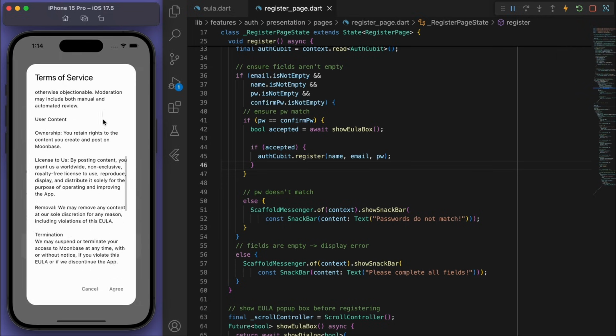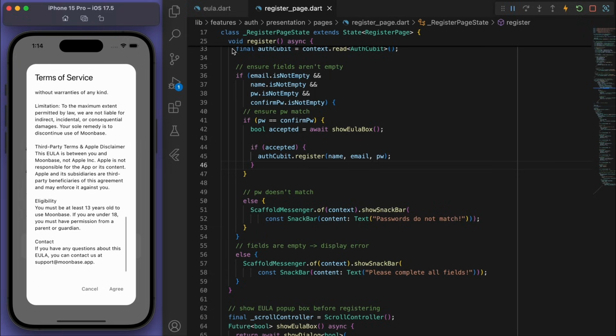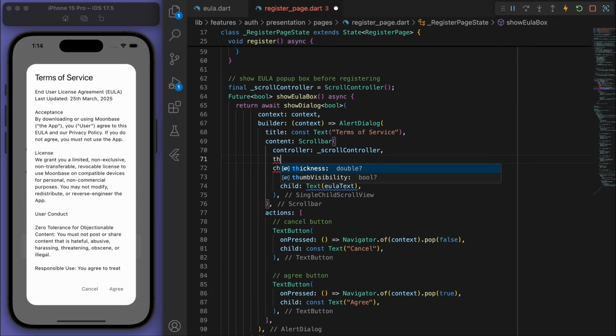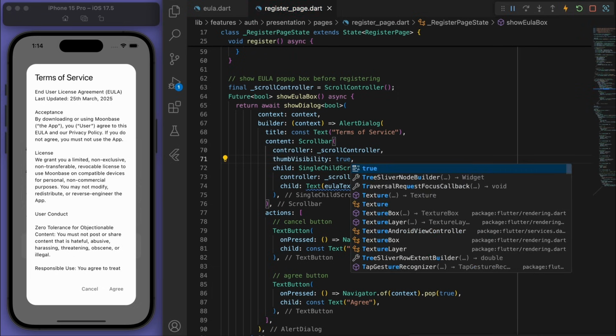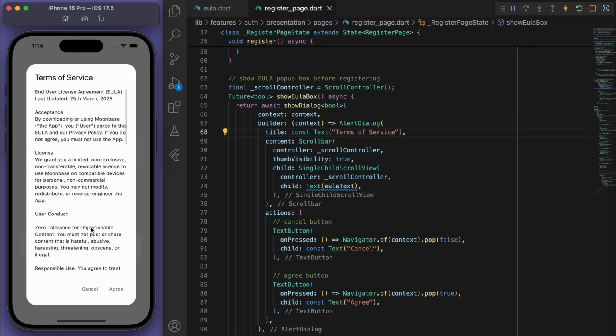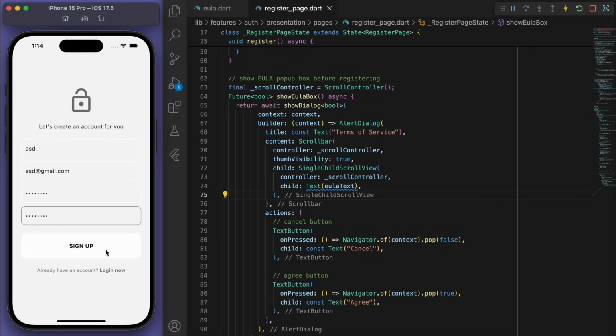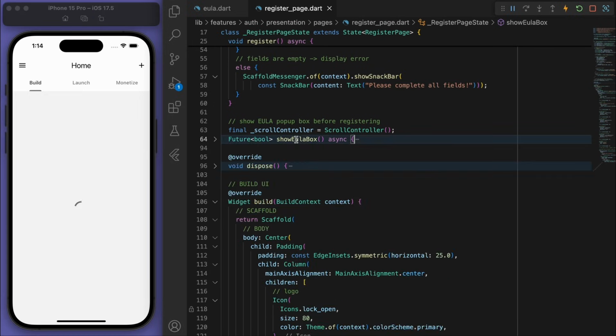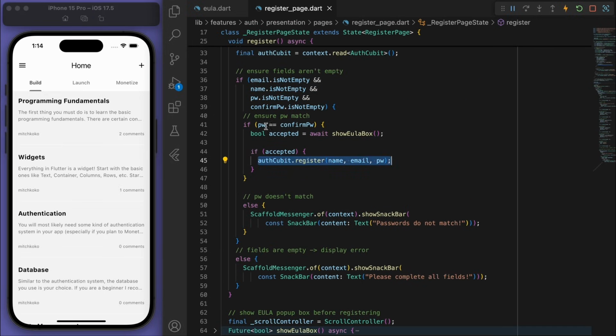And oh, the scroll bar. Scroll bar is good, but I actually want to show it all the time. So let's say thumb visibility is true. There we go. And if I hit cancel, then it's going to return false. So we're just back to the sign up page. If we hit agree, then it's going to be true. And now we can sign up and go to the home page.